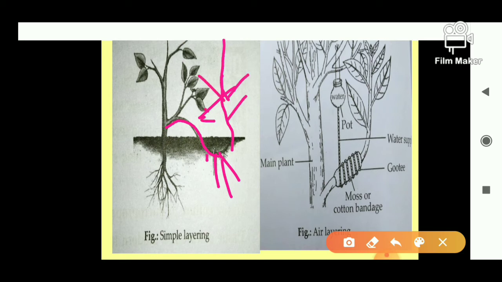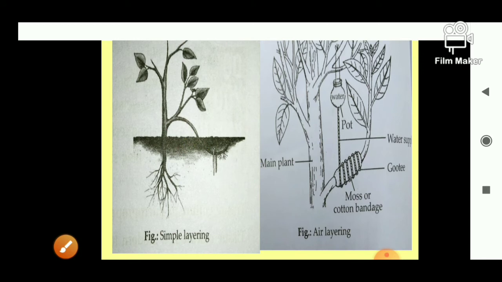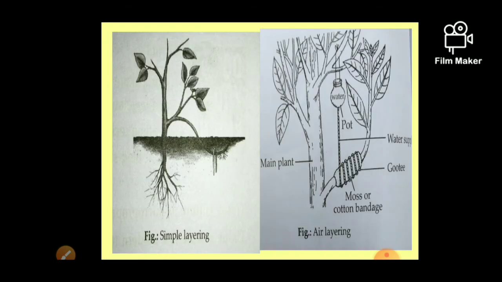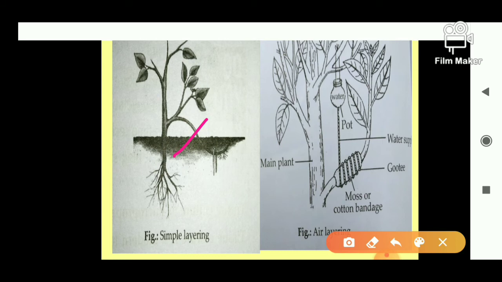When this growth happens, after about 15 to 30 days, we have to cut this plant from here, and with the whole structure, we have to place it where we want to plant this new plant, right? Okay, this type of process is called simple layering, in which there is nothing else, you just bent this part and pressed it down, and when it grows into a new plant, then you have to take this plant, cut it from the original branch, then place it where you want to place it.